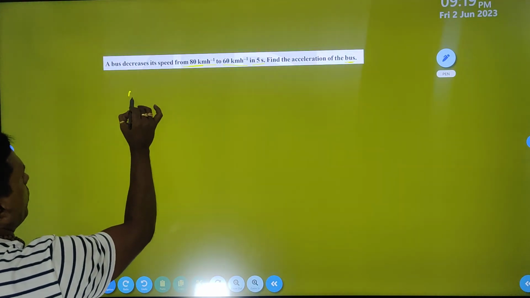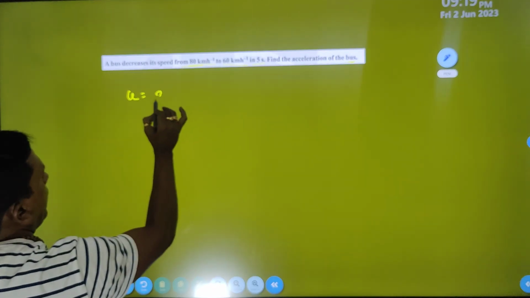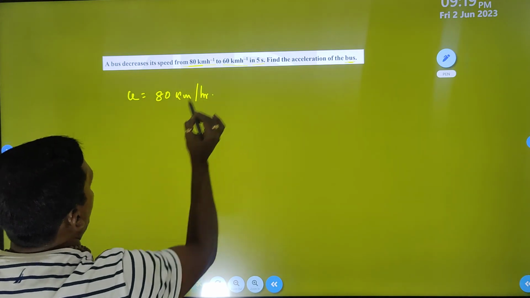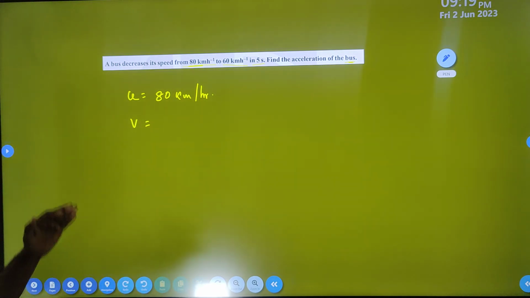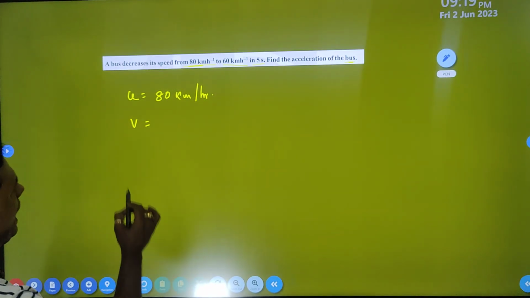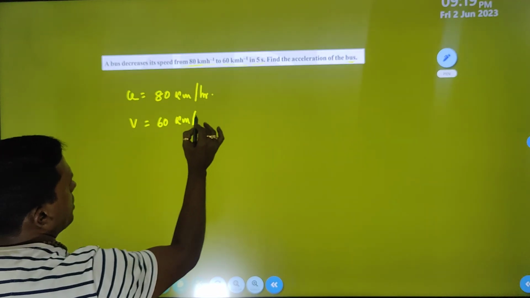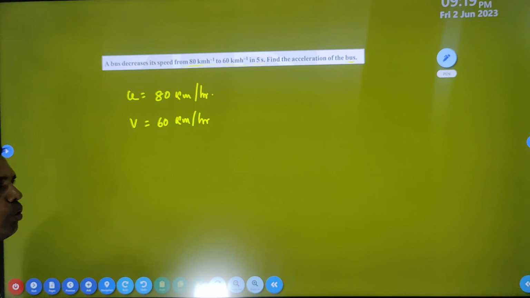So I can say initial velocity u is equal to 80 km per hour. And final velocity, speed decrease हो गया, so that means 60 km per hour. Obviously you can find out here decrease हो चुका है.